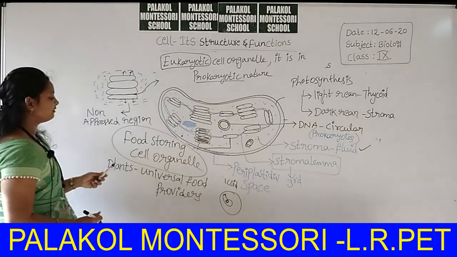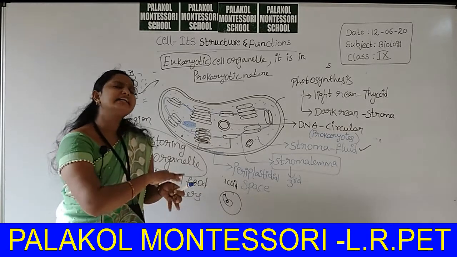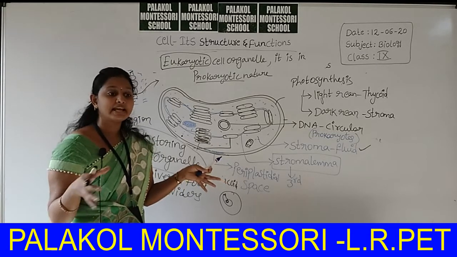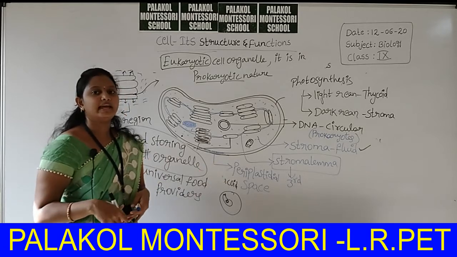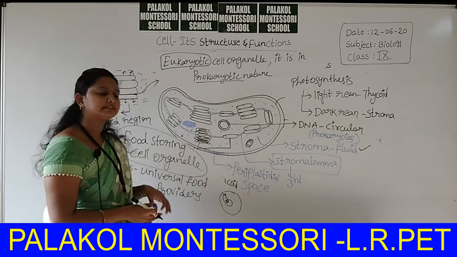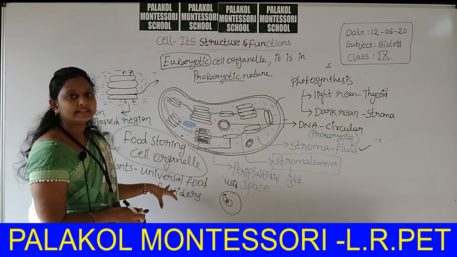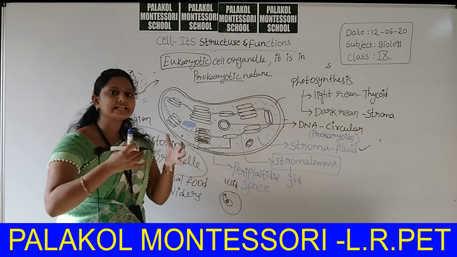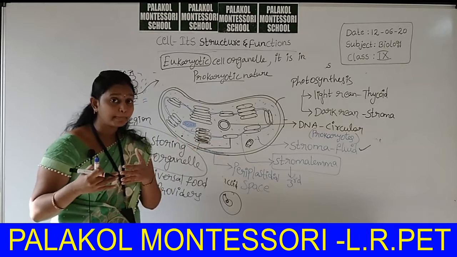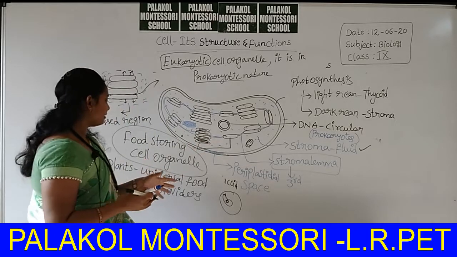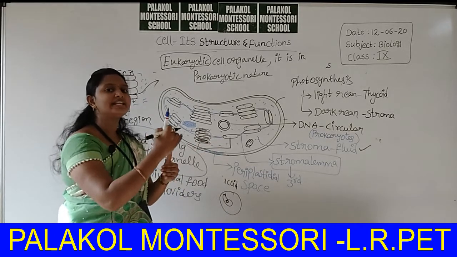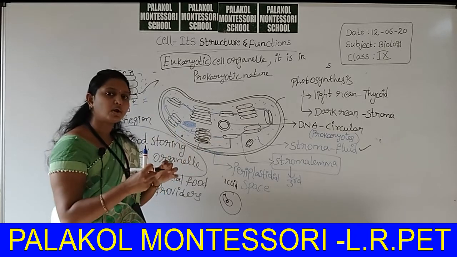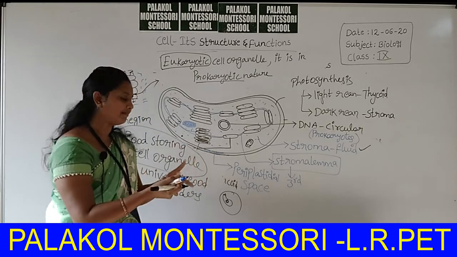Why? Because from the plants only, all types of organisms can take the food. The food chain starts with the plants only. That's why the whole universe depends upon plants. From these plants only, food is transferred from one trophic level to another.